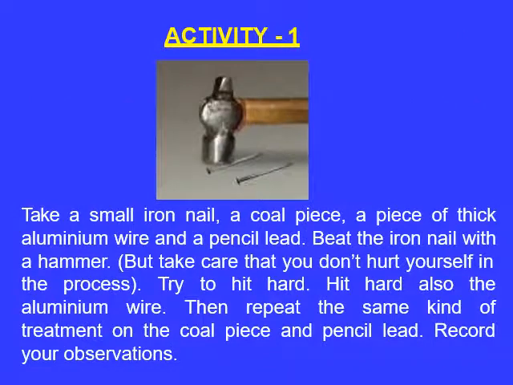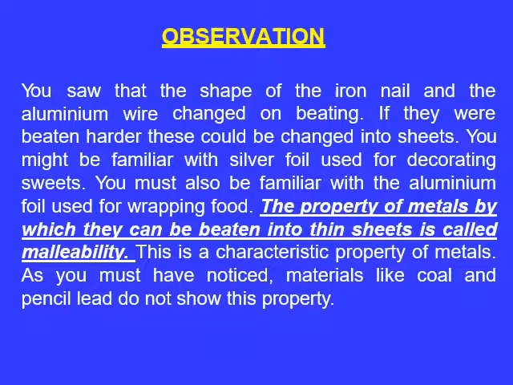We can understand the malleability property by doing one activity. Take some iron nails, a coal piece, a piece of thick aluminium wire and also pencil lead. Now beat everything with the hammer. Care should be taken, you should not get hurt. Okay, try it, hit hard. Hit the aluminium wire hard also. Then repeat the same treatment on the coal piece, pencil lead, whatever is available with you, and record your observation.